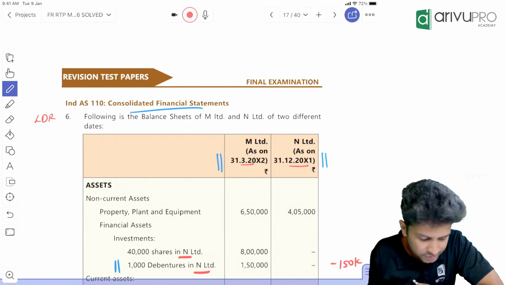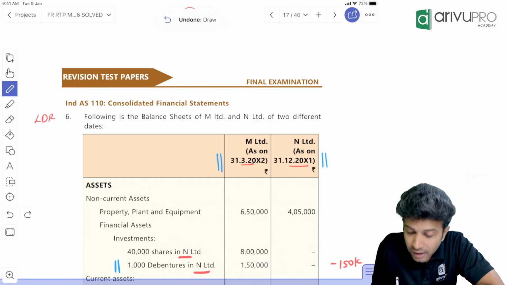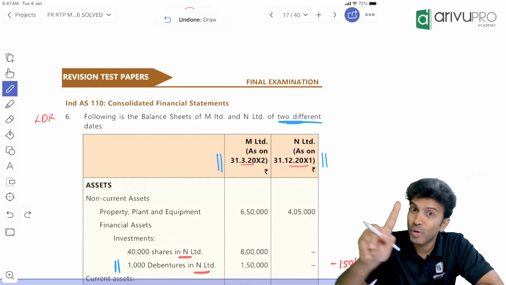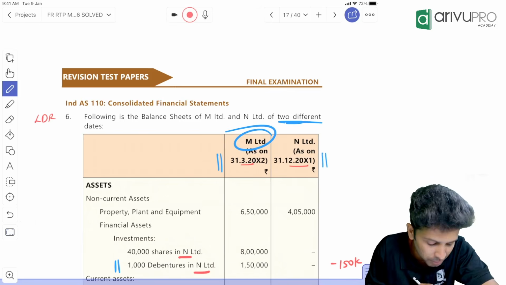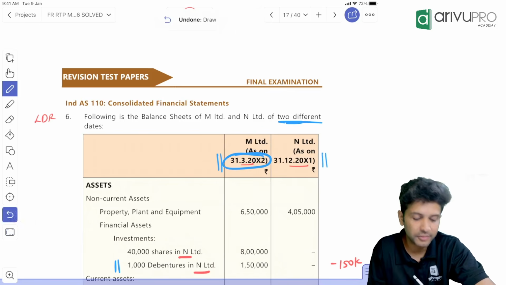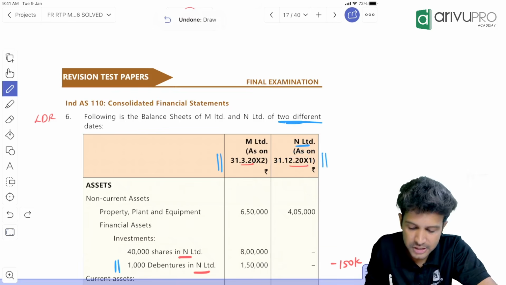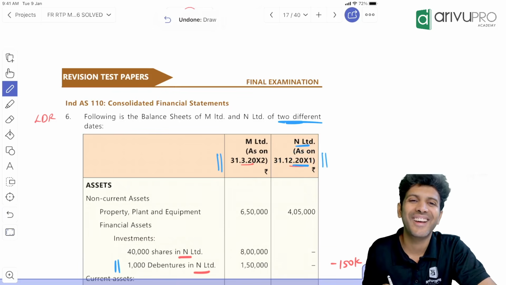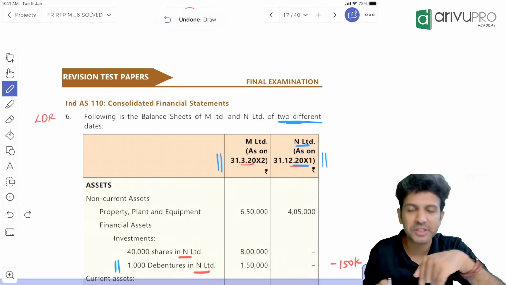Okay, so it's a CFS question. The balance sheets of M and N are given, but they are not on the same date. They are on 2 different dates. That's the first bouncer, or new point. M Limited's balance sheet they have given as on 31st March 20X2. But N's they have given on 31st December 20X1.